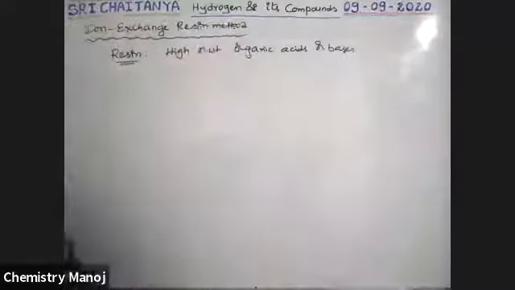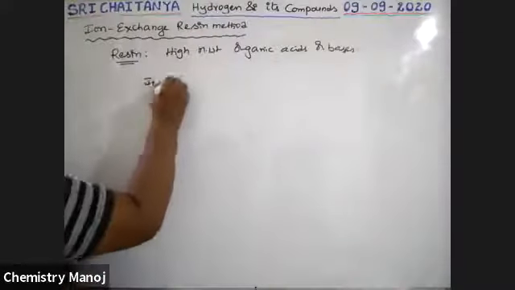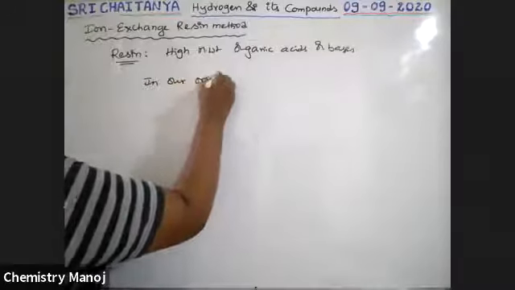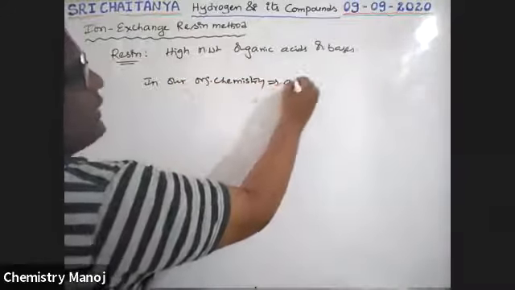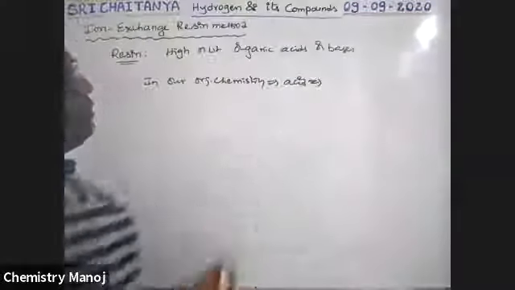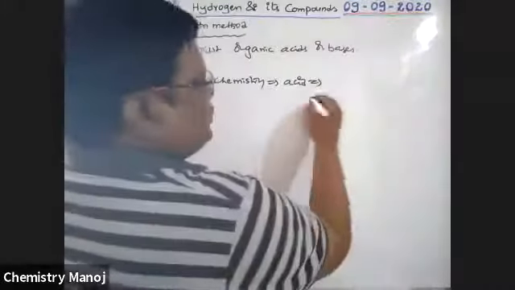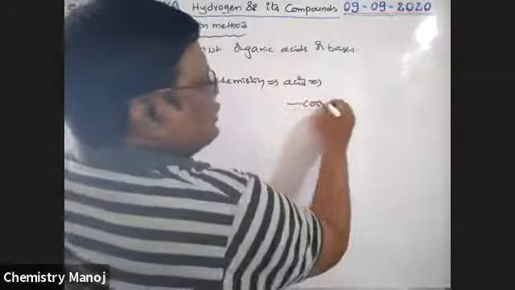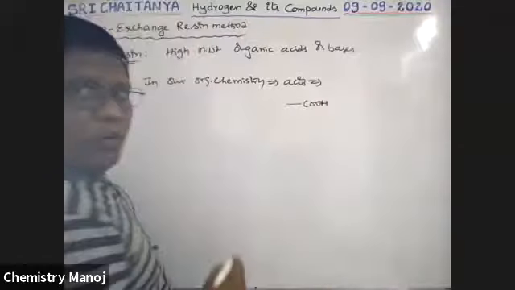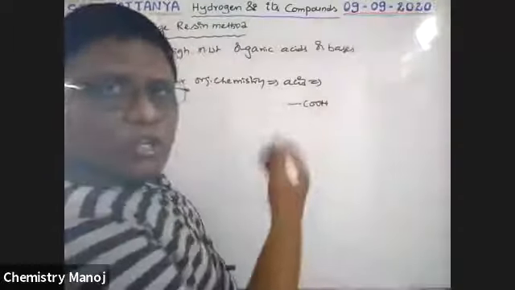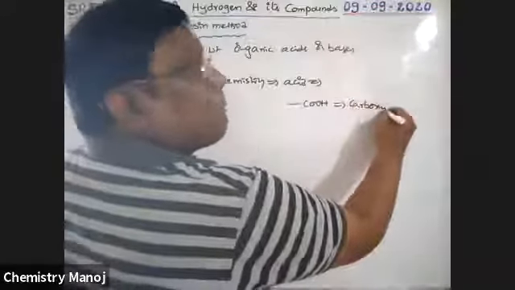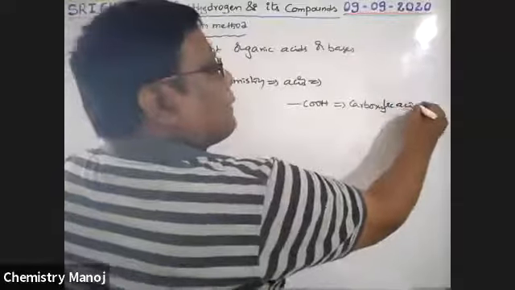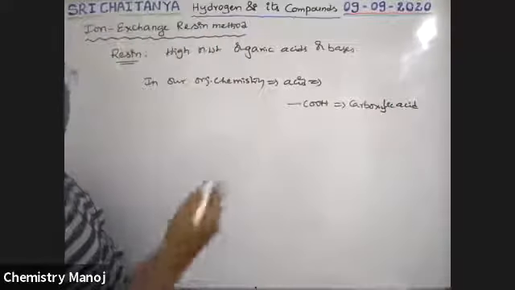See here. In our organic chemistry, acids are the compounds having functional groups. That is the COOH functional group. Compounds having COOH functional group are called carboxylic acid.